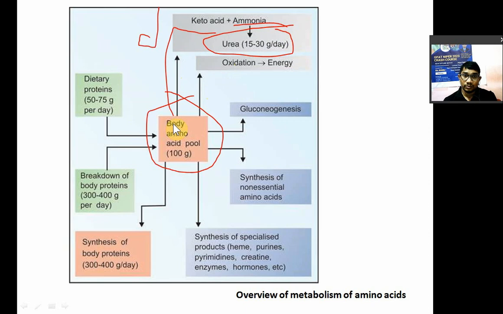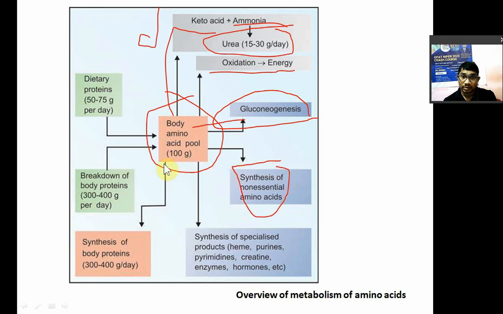Now amino acids again, they can be utilized for the production of energy; oxidation will be there. Again from amino acids you know that gluconeogenesis is there. So those amino acids which are glycogenic in nature produce glucose. From amino acids you also have synthesis of non-essential amino acids.